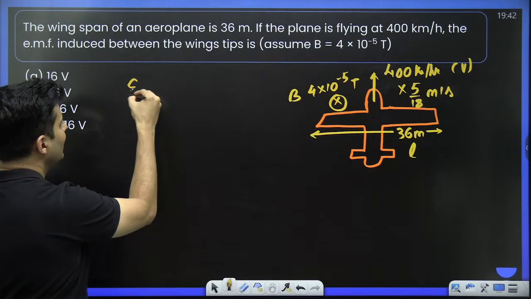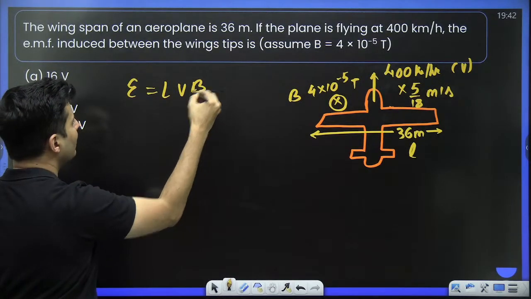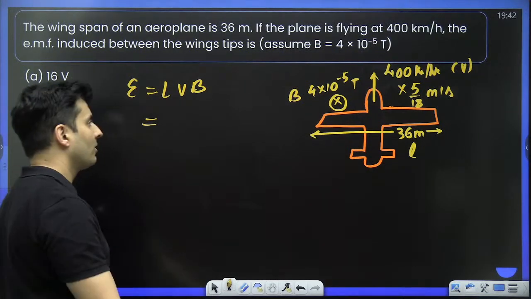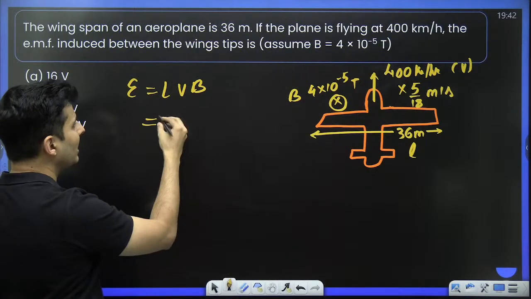Direct question, guys. It will be LvB. Everything is perpendicular. You cannot see 0 in the options. So don't be scared, sir, whether it will be 0 or what. Just multiply the length.